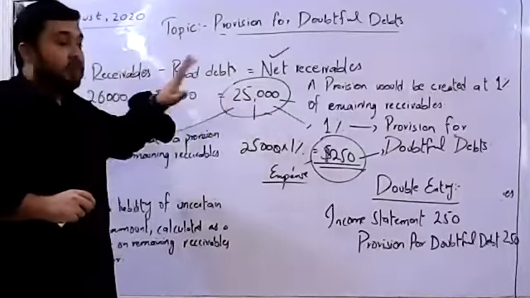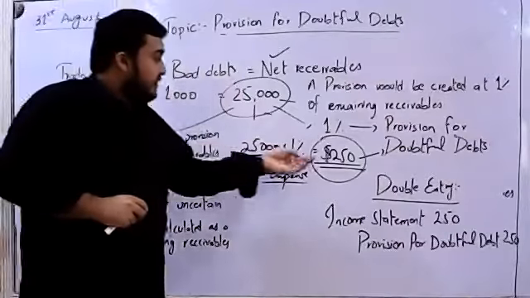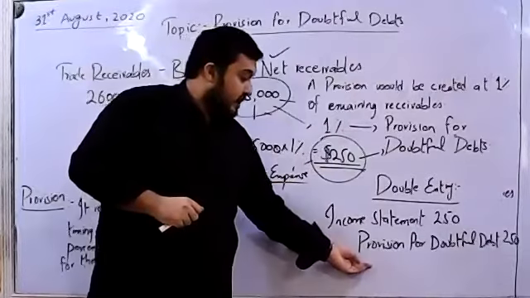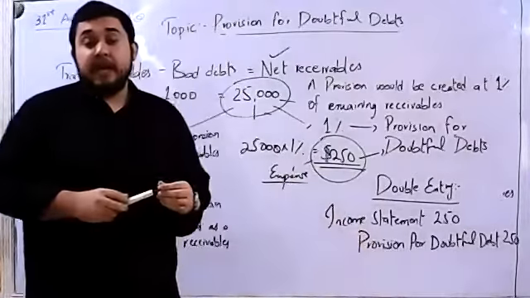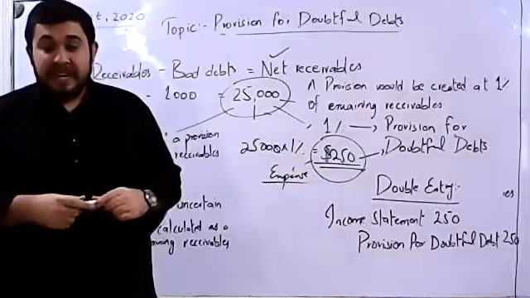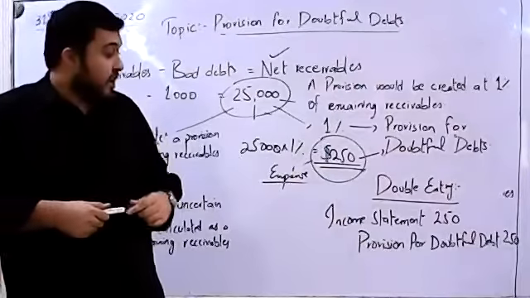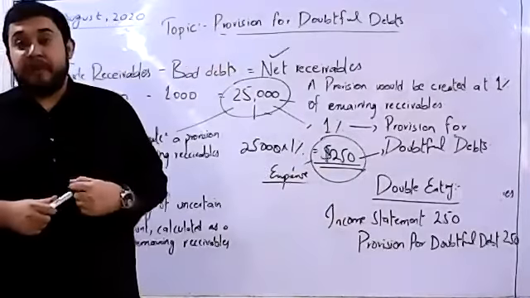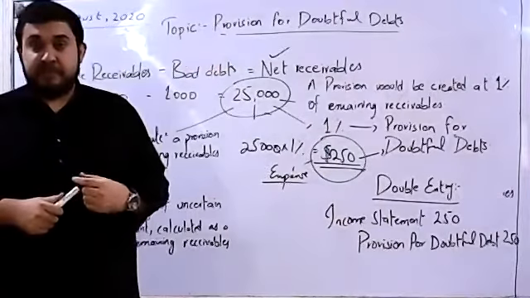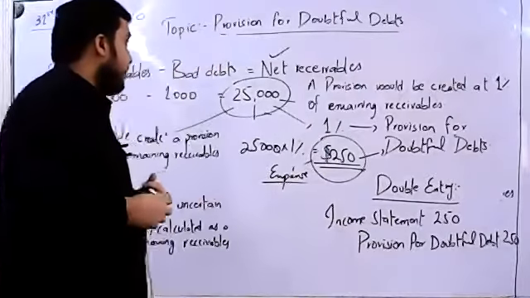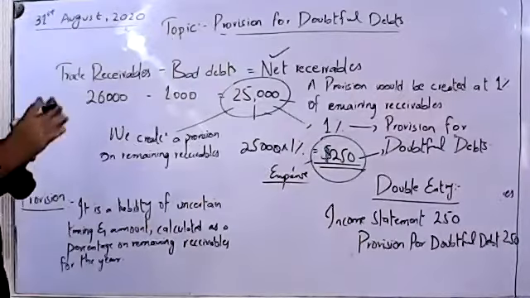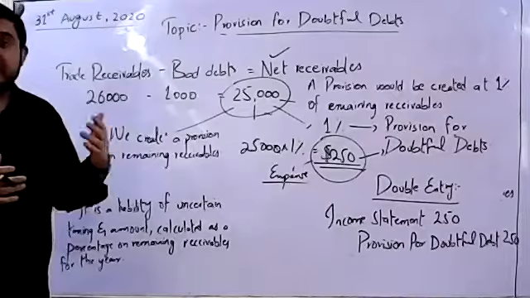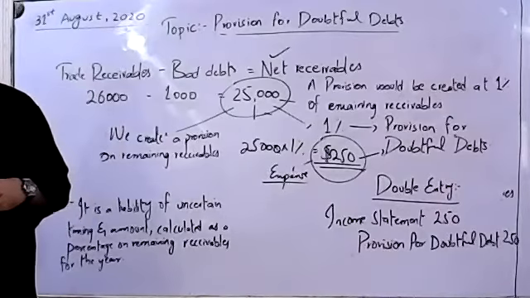After it is created on the net receivables, that figure is then posted as an expense to the income statement, and a provision for doubtful debts liability account is created, which reduces the assets directly from your statement of financial position, named as trade receivables under the heading of current assets, right? So class, this was a basic background about the relevance of provision for doubtful debts.